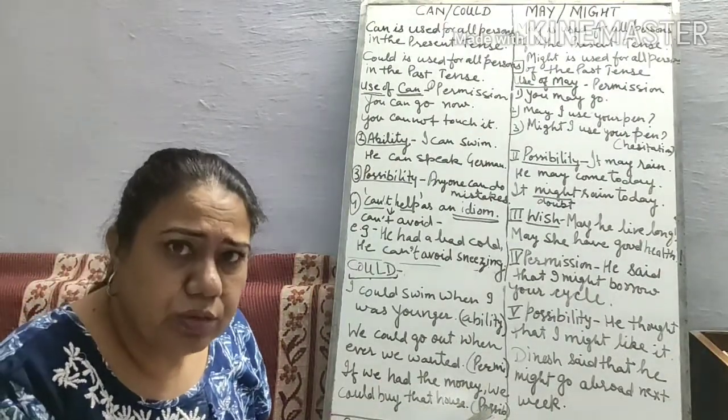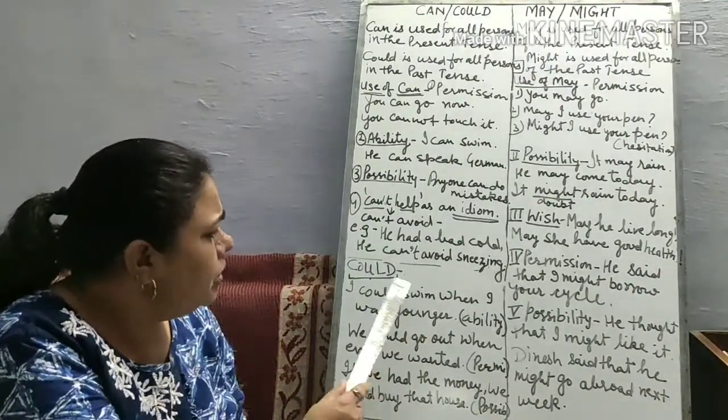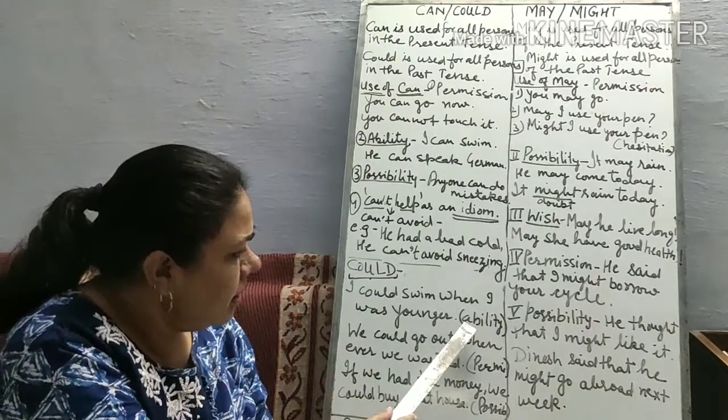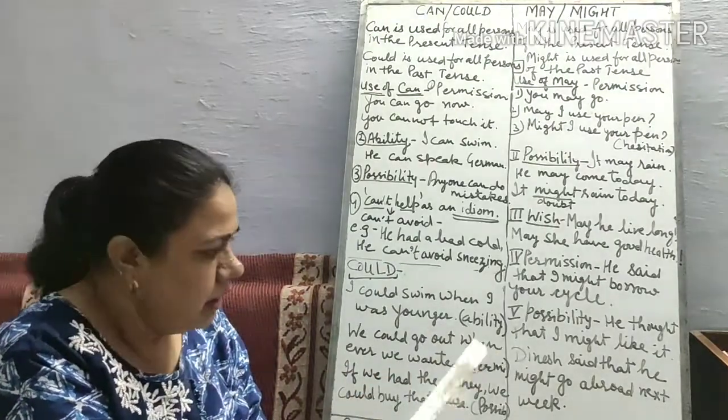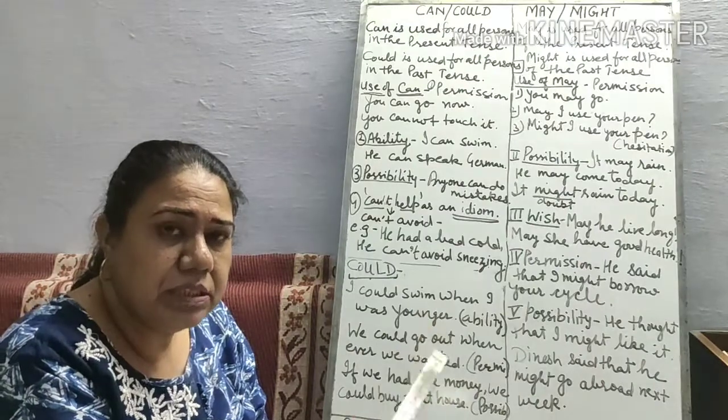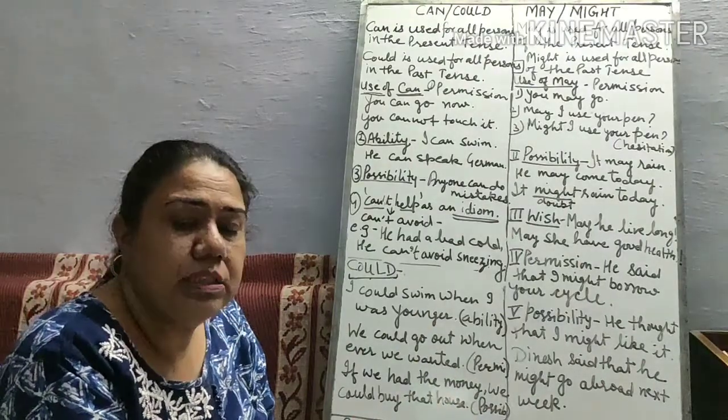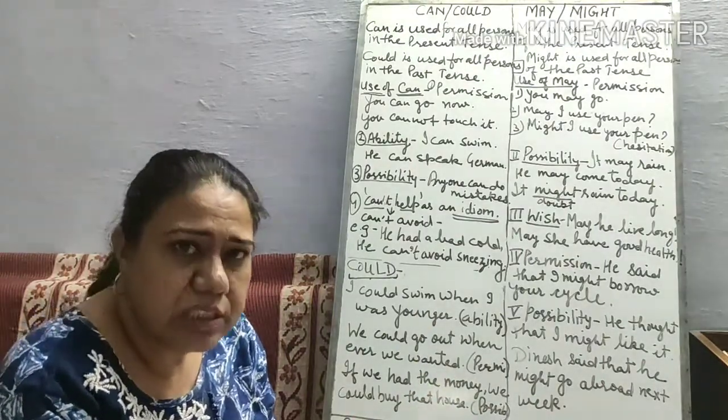Next we take could, where we use could as a modal verb in ability, in permission, possibility, polite request. We use could as a modal verb in ability when we show the ability. In permission, we give or take permission. Possibility is there. Polite request is there.